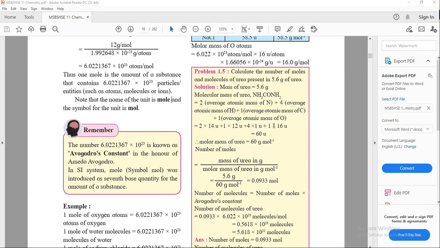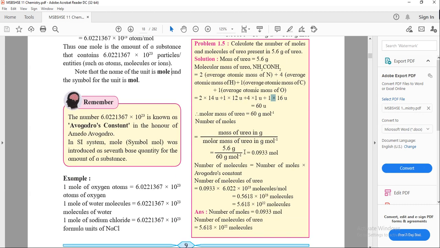So the value is coming 60 atomic mass unit, okay, 60 gram per mole. So in 1 mole there are 60 gram, and 5.6 gram of urea is given.